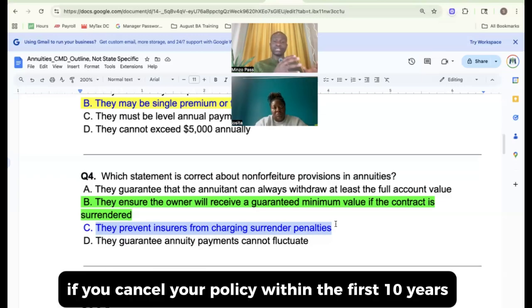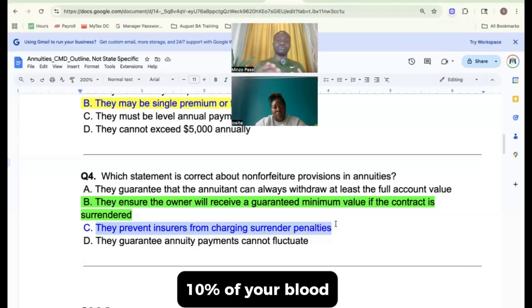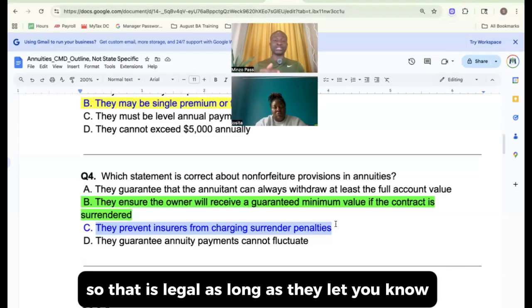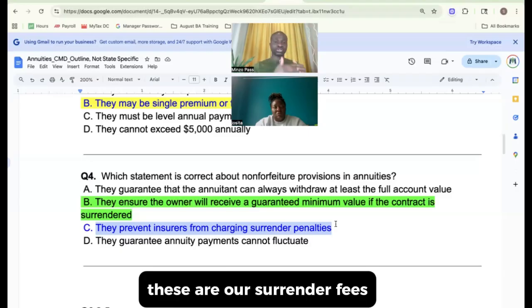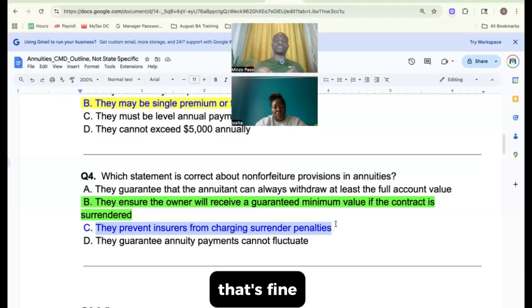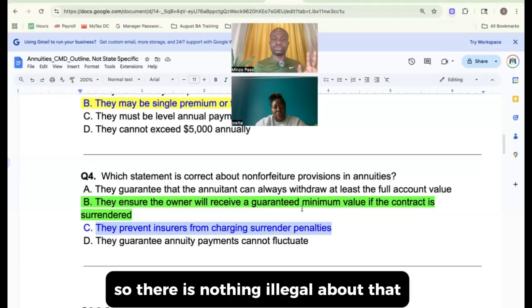That means if you cancel your policy within the first 10 years, the insurance company will charge you a penalty fee, maybe 5%, 10% of your contract value. That is legal as long as they let you know in your contract ahead of time, like, hey, these are our surrender fees. If you cancel the policy early, these are the fees we'll charge you. That's fine. So companies are allowed to charge surrender penalties. There is nothing illegal about that, right?